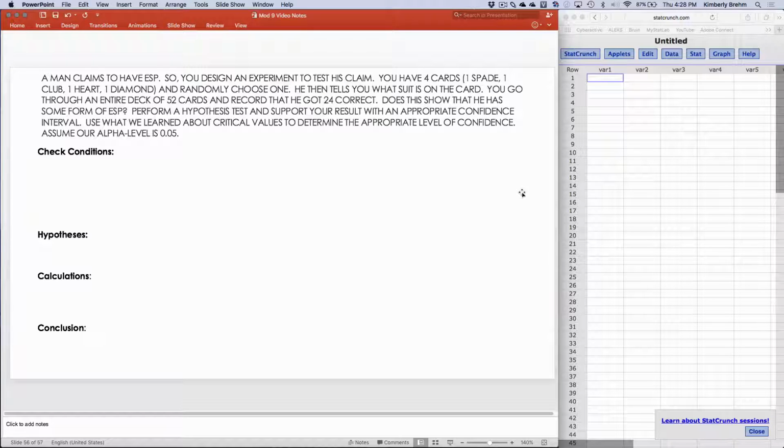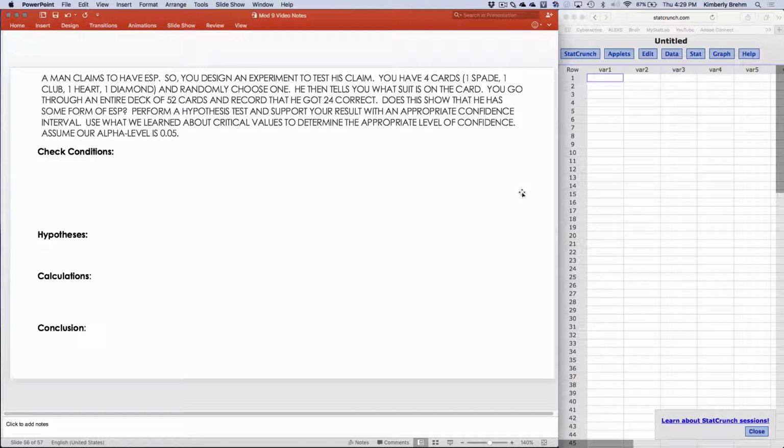For our first question, a man claims to have ESP. We're designing an experiment to test his claim. You have 4 cards, spade, club, heart, diamond, and randomly choose one. So you're just taking the 4 at a time. He's choosing one of the 4, and he's going to tell you what suit you have drawn. You go through the entire deck of 52 cards and record that he got 24 correct. Does this show that he actually has some form of ESP, or basically, is he better than what a normal person would be?